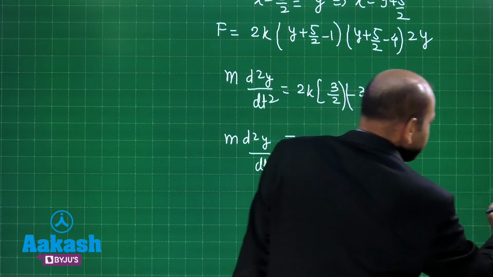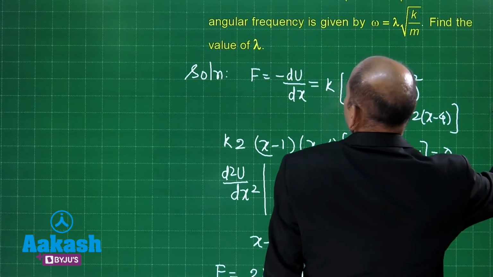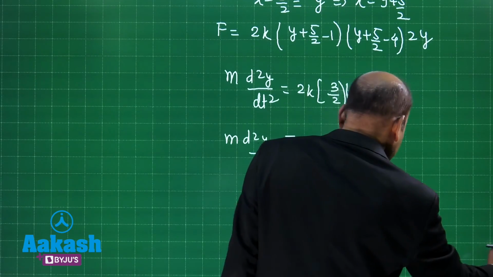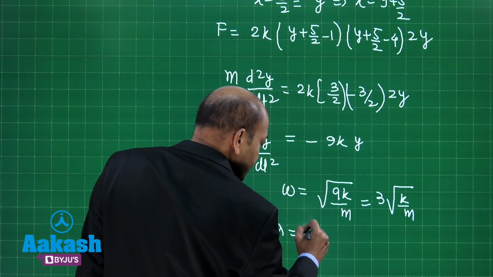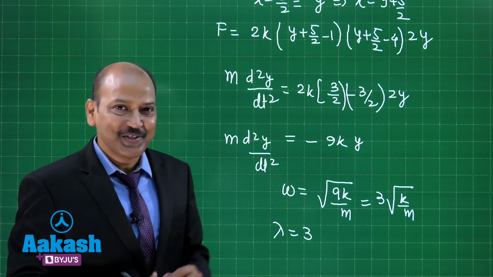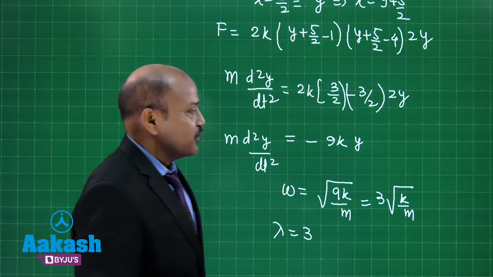The value of lambda which we were supposed to find is 3, and let us put it here. The value of lambda we are getting as equal to 3. The question is solved, and I hope all the steps are clear to you. Let us now go to the next question.